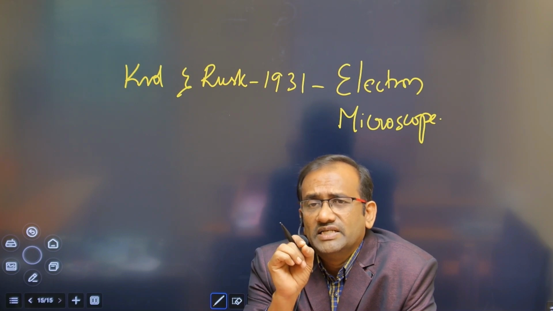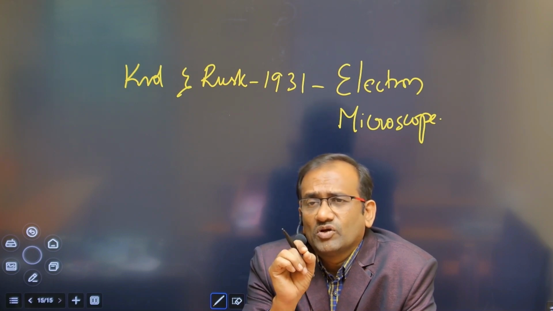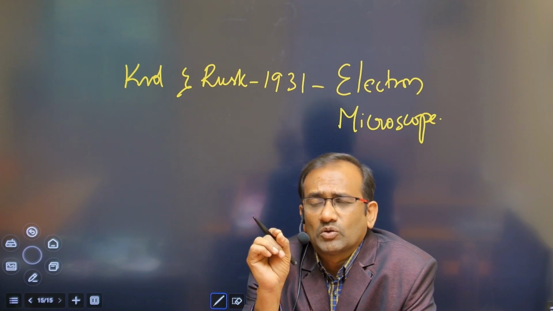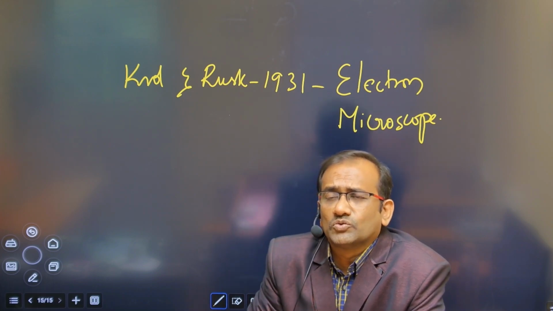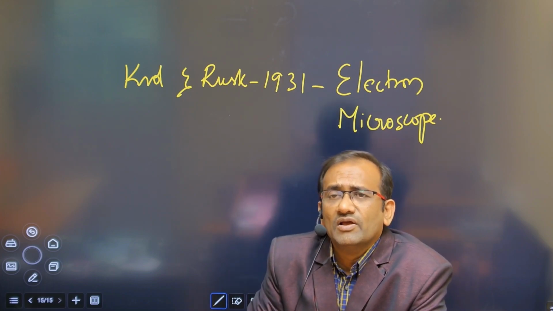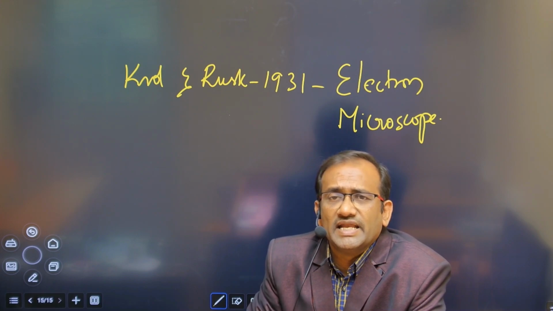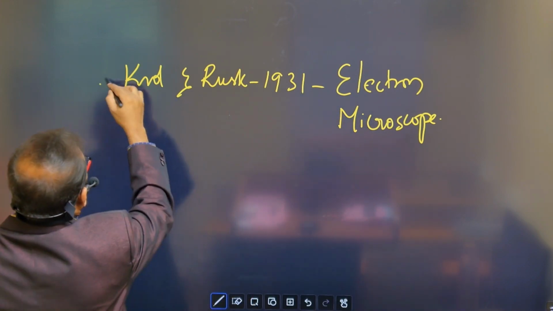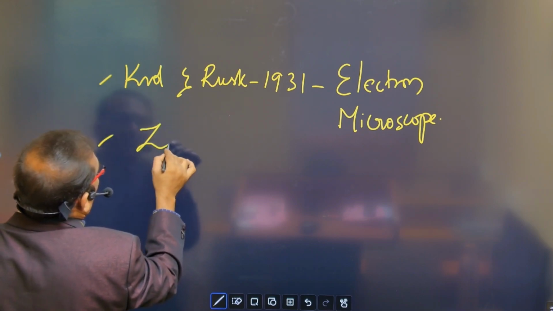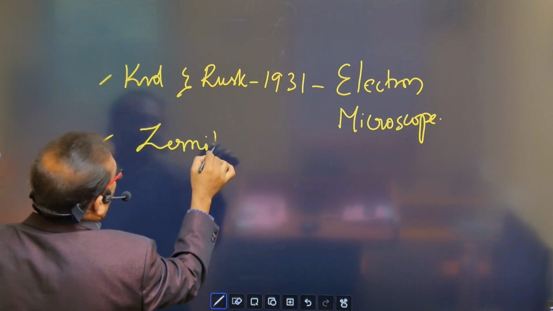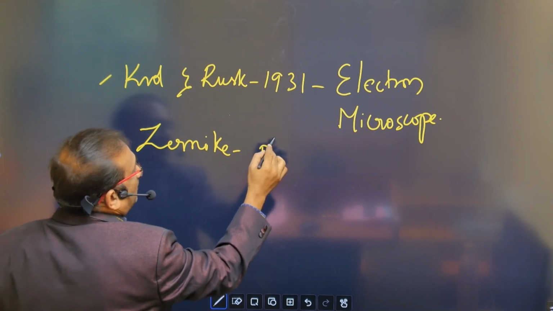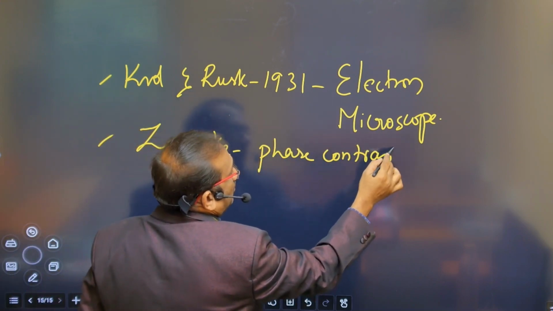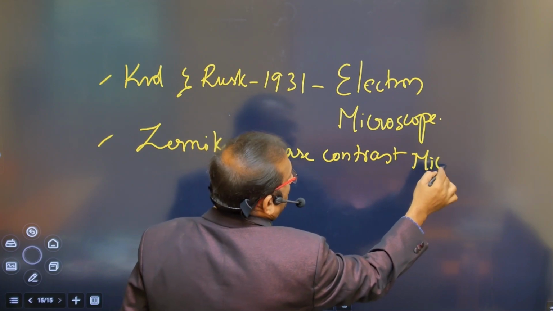But Zernike first time discovered a microscope called the phase contrast microscope. By using this microscope, you can observe any cell without using a stain. Okay, Zernike, phase contrast microscope.